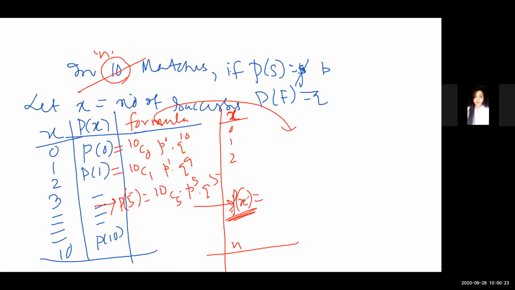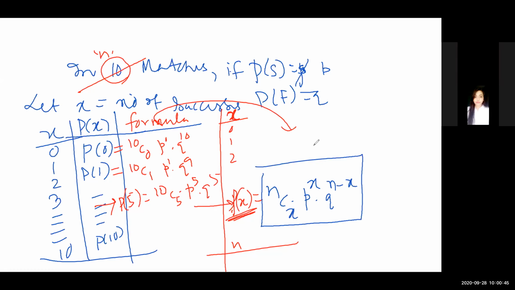Riya, help me. Yes, sir. The formula should be nCx, P to the power x, and Q to the power n minus x. Great. Uma and Saiti Ghosh, do you agree? Are you clear? Yes, sir. Okay. So through your help, I have derived a good formula, which is known as the binomial probability formula or binomial probability theorem.